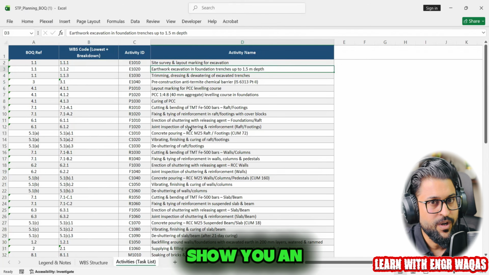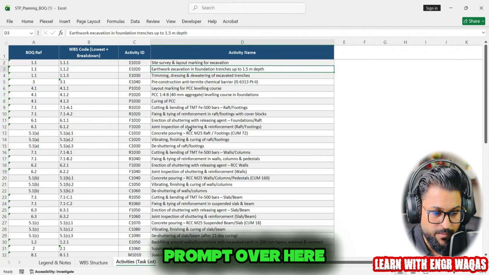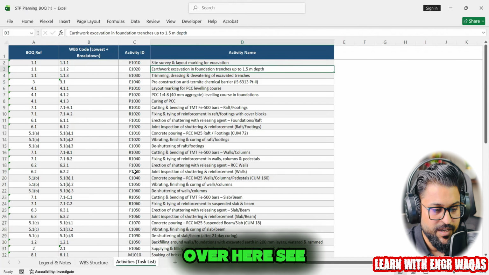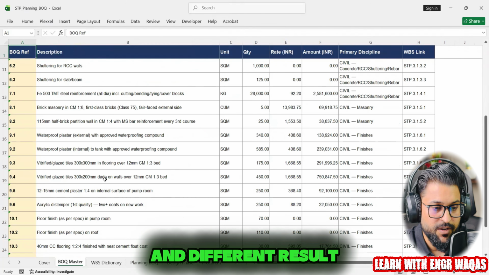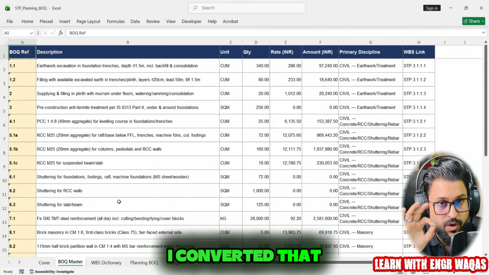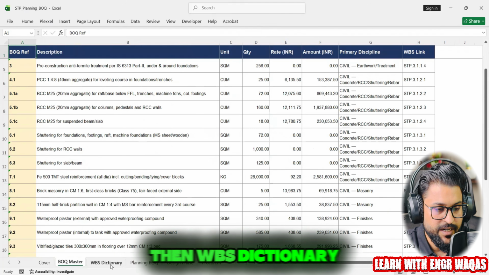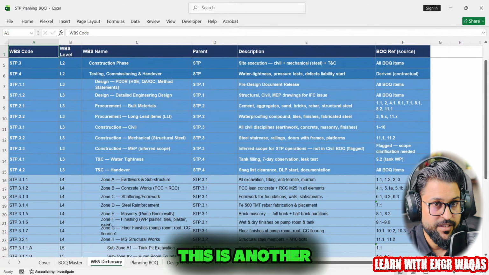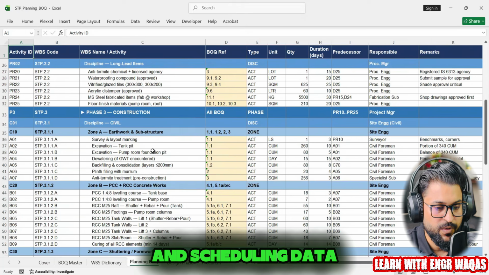I can show you another outcome with another prompt over here. You can see over here, this is the same BOQ but a different prompt and different results. This is the complete BOQ master. First of all, I converted that BOQ into a BOQ planning master. Then the WBS dictionary, which is another prompt, right? Then this is my complete planning and scheduling data.